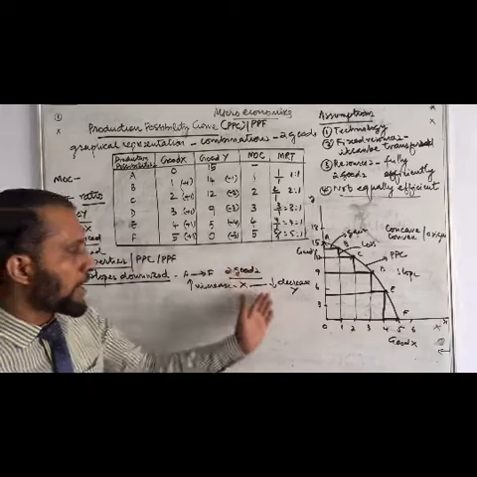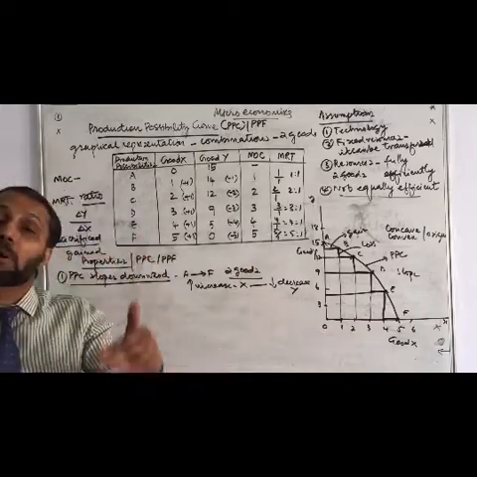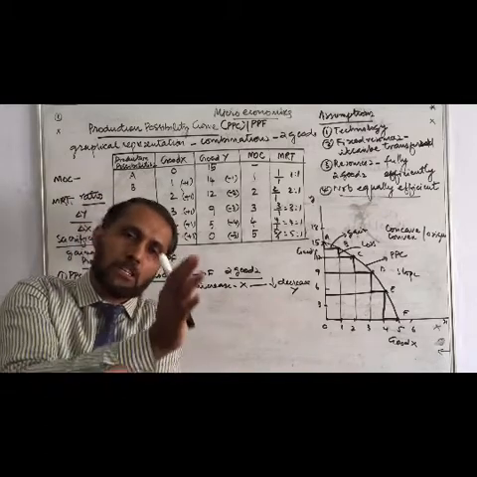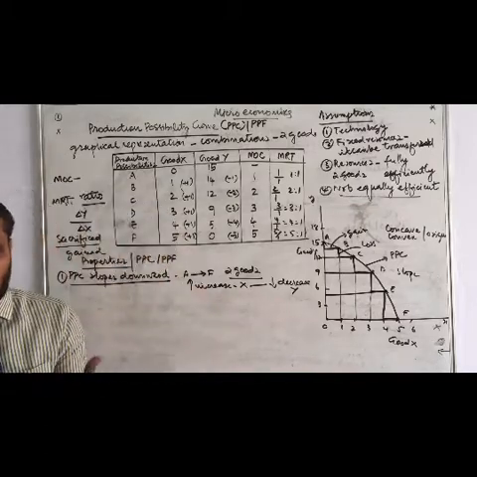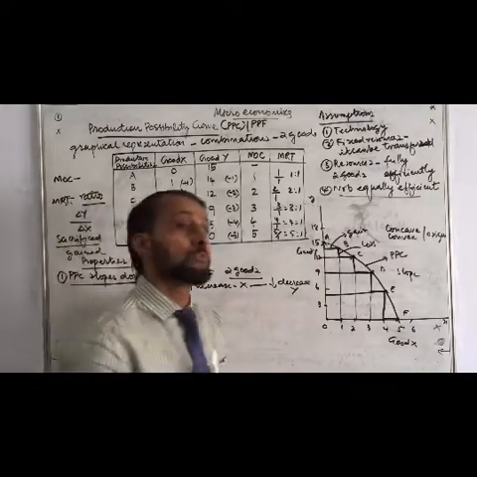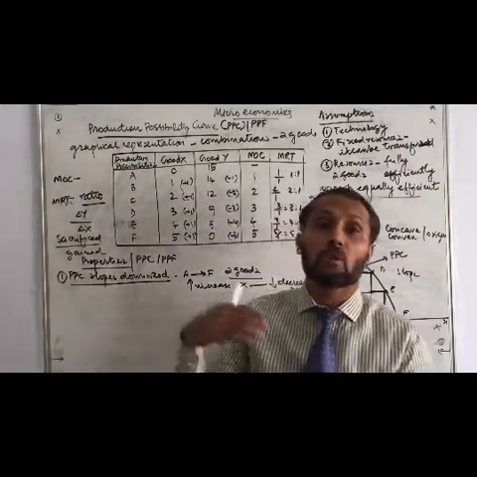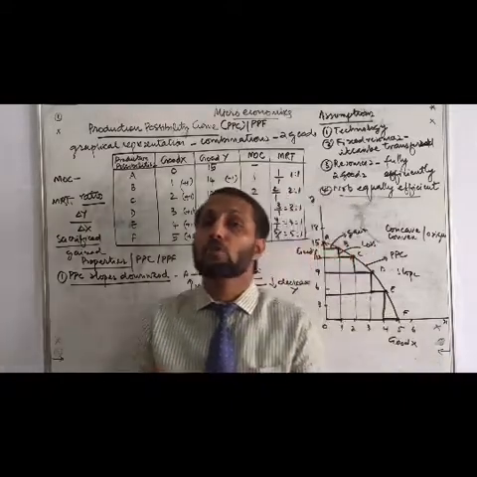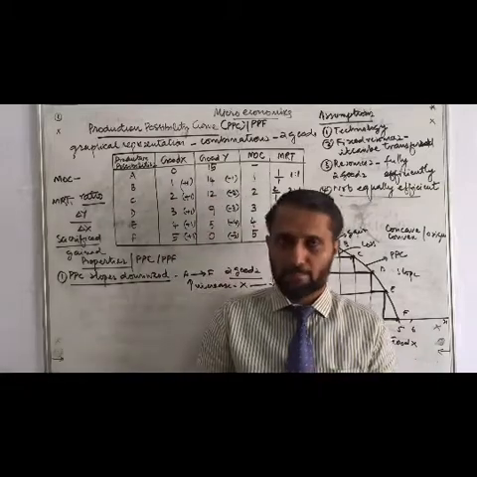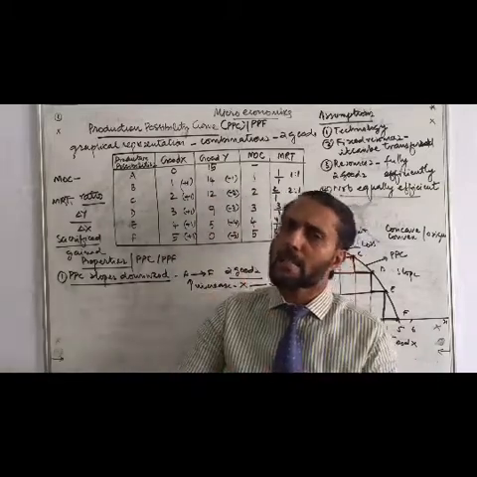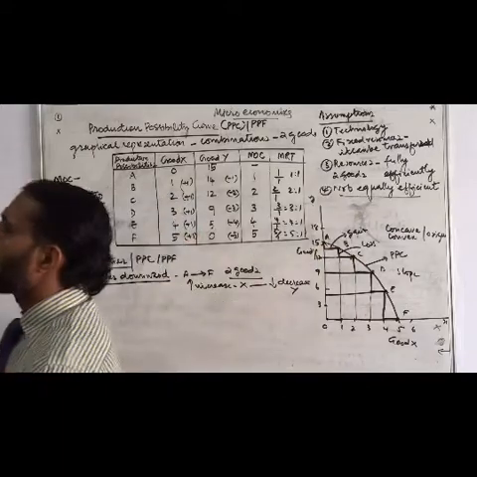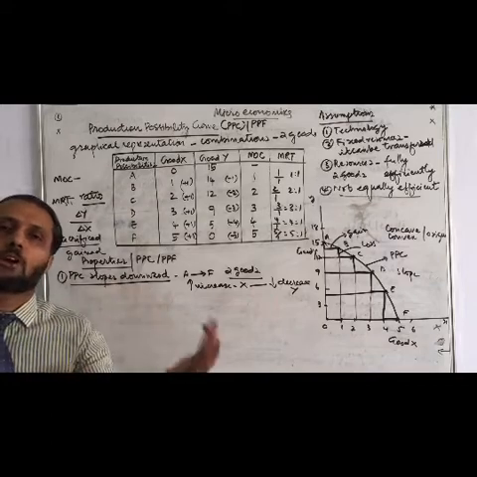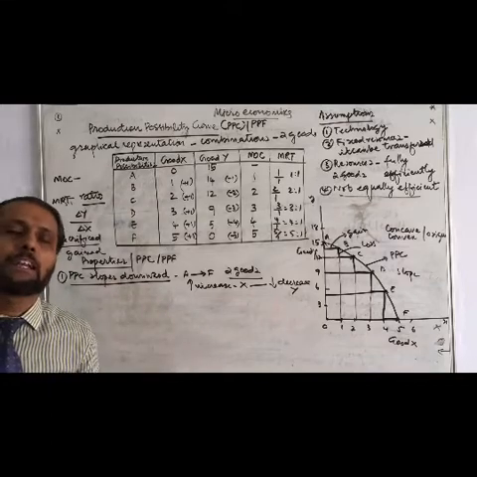So in order to increase the production of X, we decrease the production of Y, or we transfer the resources of Y to the production of X. If we want to produce more, we have to sacrifice the production of some other goods. Both goods, X and Y, cannot be produced together simultaneously. If we want to increase one, we have to decrease the other. Correct? If you want to increase the welfare of one, we have to take the welfare of others. Beyond a limit, it is not possible.